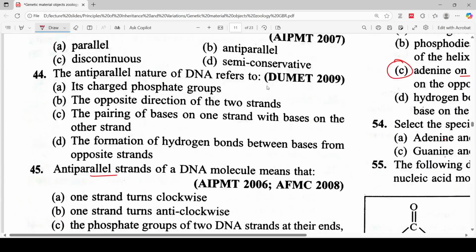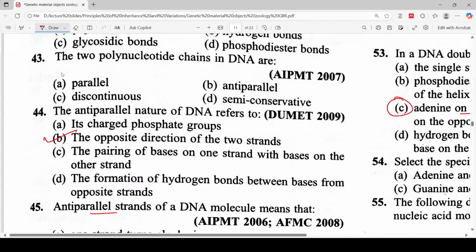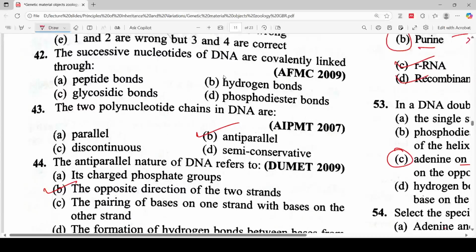Anti-parallel nature of the DNA refers to... Four options are given, so you have to choose the correct answer for this question. Option B, the opposite direction of the two strands, will be the correct answer. The two polynucleotide chains in DNA are parallel, discontinuous, antiparallel, and semi-conservative. So the correct answer for this question is option B. Let's move to the next question.